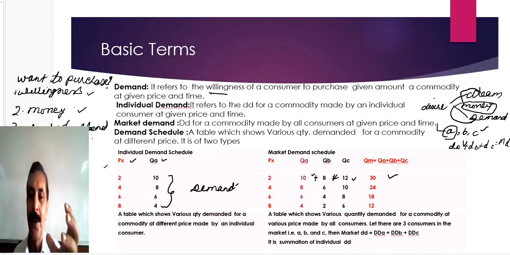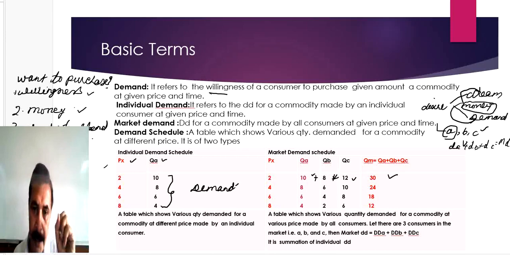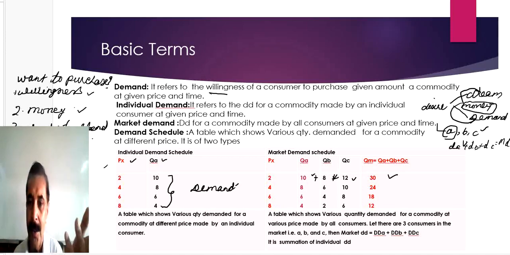This 30 will be called the total demand of all 3 buyers, that is, the market demand. Similarly, at 8 rupees, buyer A wants to purchase 4 units, buyer B wants to purchase 2 units, and buyer C wants to purchase 6 units. So the market demand at a price of rupees 8 per unit is 12.